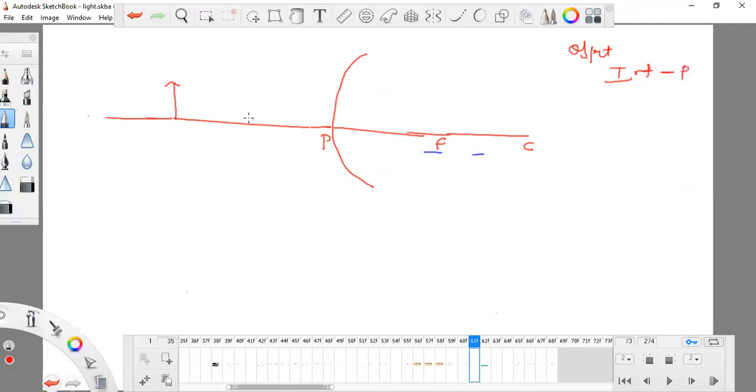Something between, you can move it closer. This is the infinity point. Infinity means so far, so far, so far. You can move this here, you can move this here. Everything will be known as between infinity and P.